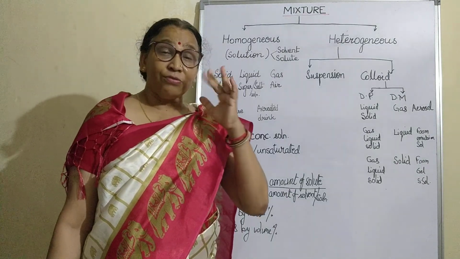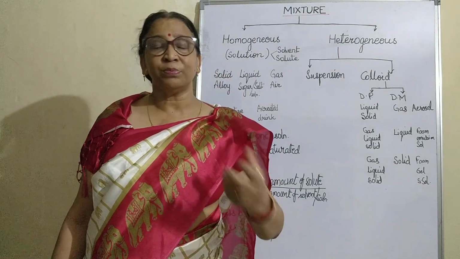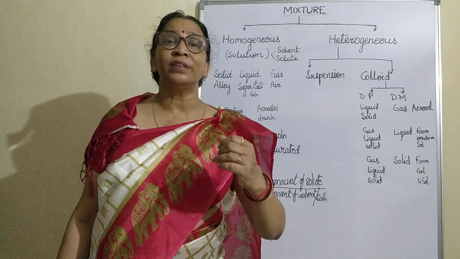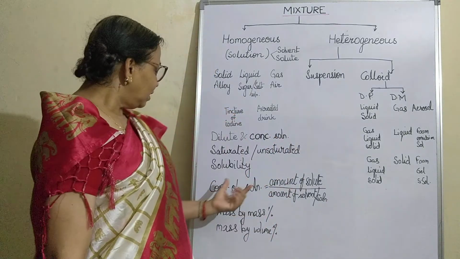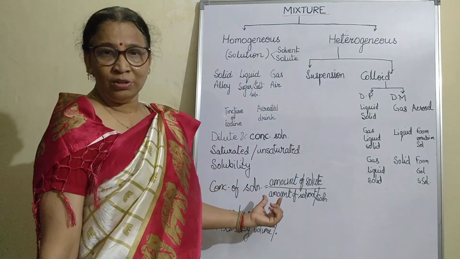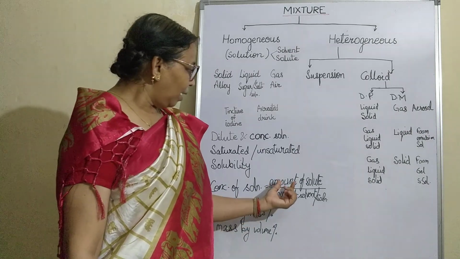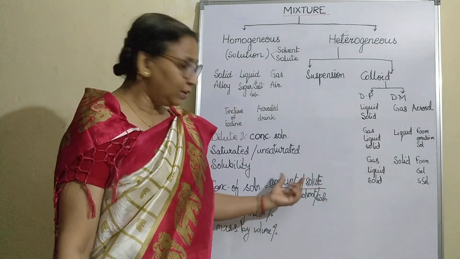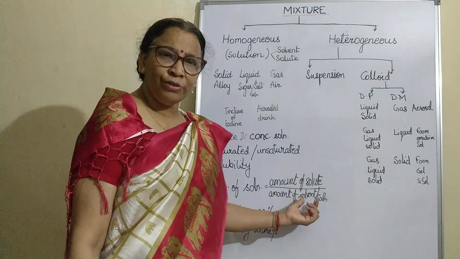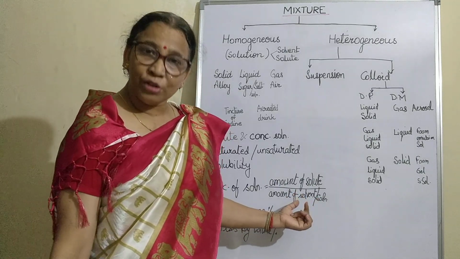And to find out how much solute is present in the given solvent or in the solution, we have the concentration of solution, which is equal to the amount of solute divided by the amount of solvent or the amount of solution.